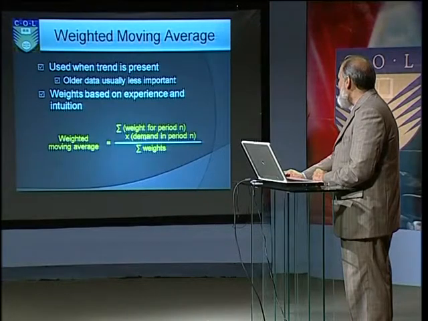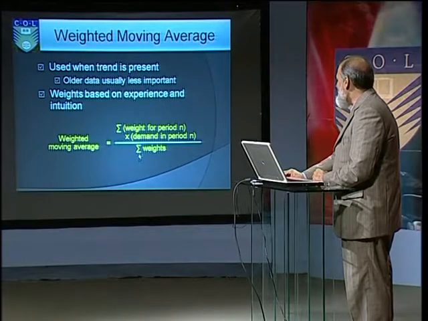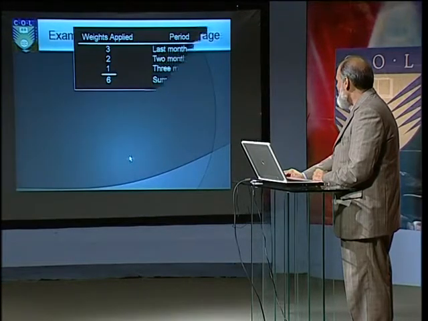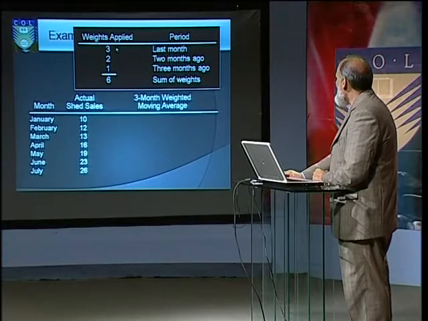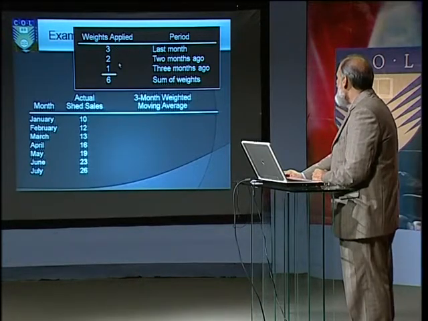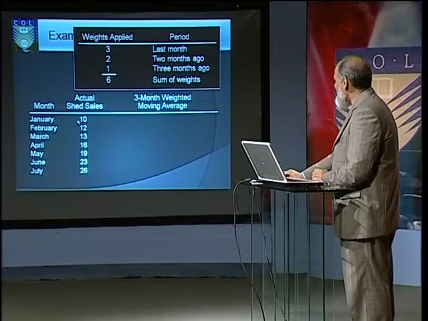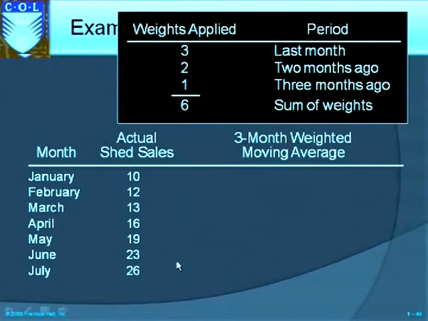Weighted moving average is the summation of weight for period n multiplied by demand for period n, summed up over all the n periods, and then divided by the sum of the weights. Let's see the calculation. For example, weight applied to last month is 3, 2 months ago is 2, and 3 months ago is 1. The sum of the weights is 6. The actual data is as usual from the previous example: 10, 12, 13, 16, 19, 23, 26.